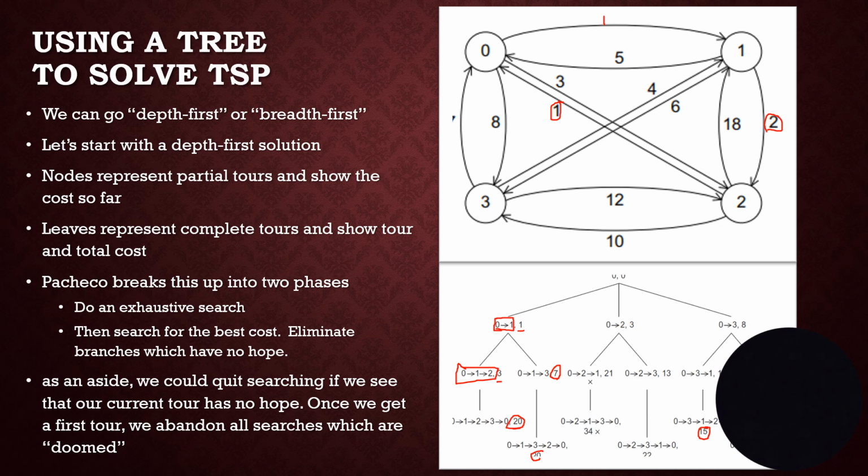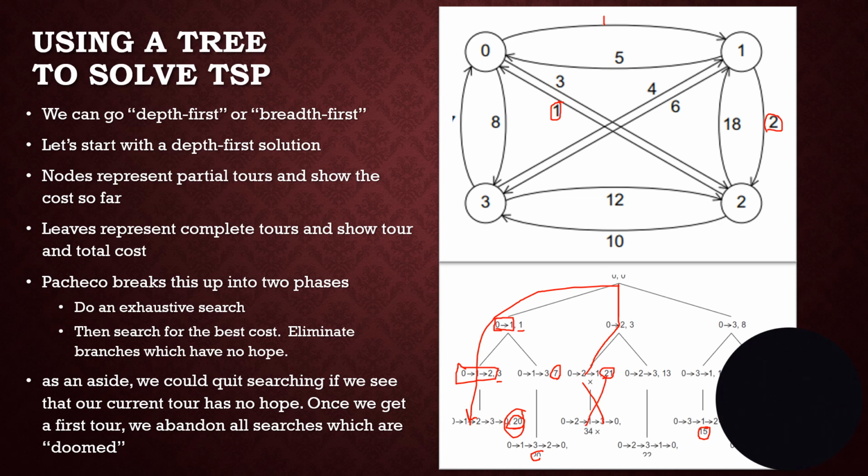So basically, one of the ways we could solve this would be as if we created a tree graph, and each arc represented another hop, and at each hop we would have all the possible next hops, which actually would get smaller as we went along, because as we used each arc, like from 0 to 1, we would not be able to repeat any of the nodes we had before. So one thing we can do is, for instance, when we first go down this way, we see that the cost is 20. Well, now we go 0 to 1, and we see the cost is already 21, and we just quit. We say, hey, I'm not going to go any further. This is a dead part of the tree.